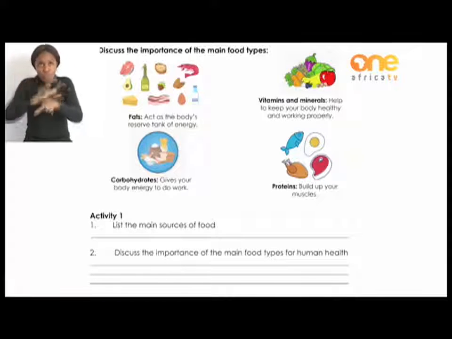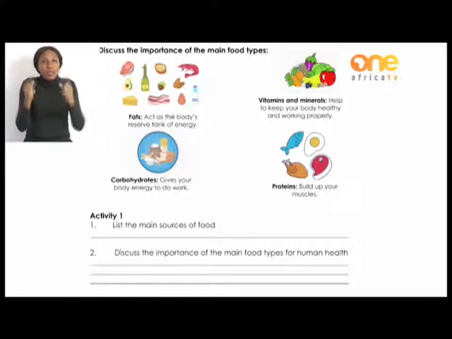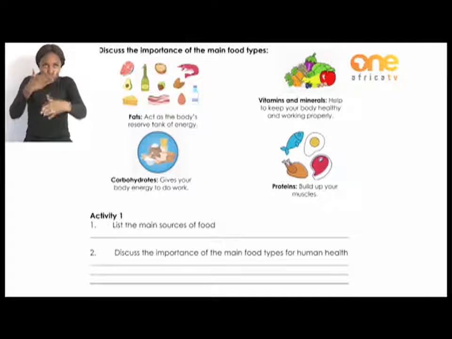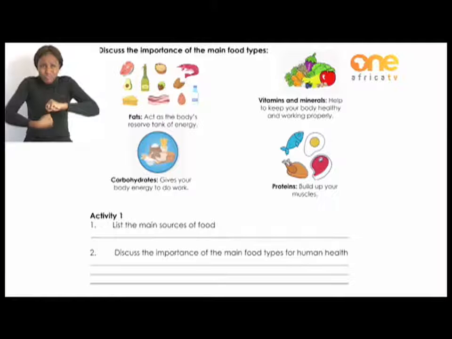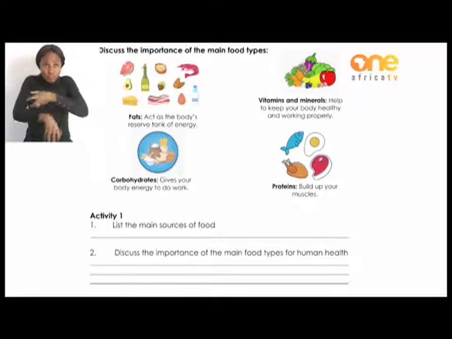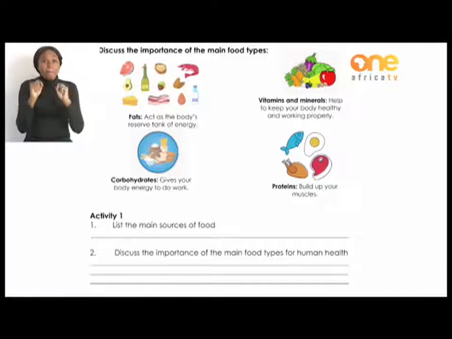So proteins build up your muscles. They repair and replace muscles so that your body can keep on working. Let's say, for example, you have a sports injury. Then proteins will specifically help to repair your muscles. And another thing that is very interesting about proteins is that they make red blood cells that carry oxygen around your body. They also help to fight diseases and heal cuts and wounds.